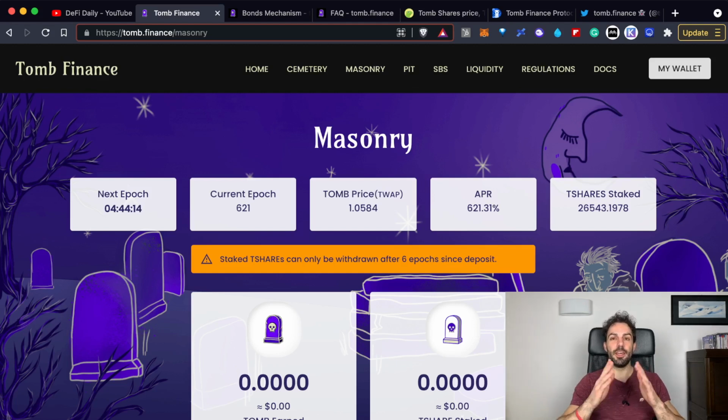Remember not to ape in just because of the APY, the APR in this case, because the APY is even higher. Be sure to have a complete understanding of how it works. And if you find it interesting, why not invest, why not use it, but always be aware of what you are doing.